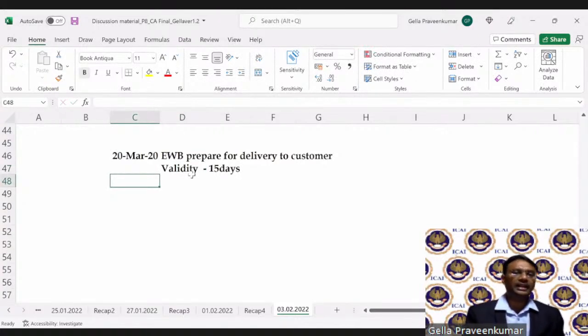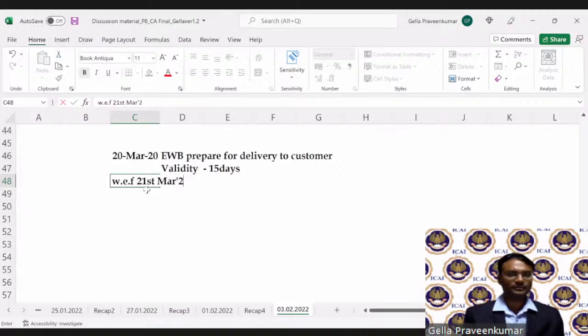Now, everyone knows that from 21st March 2020, across India, there was a nationwide lockdown. Only essentials are permitted.